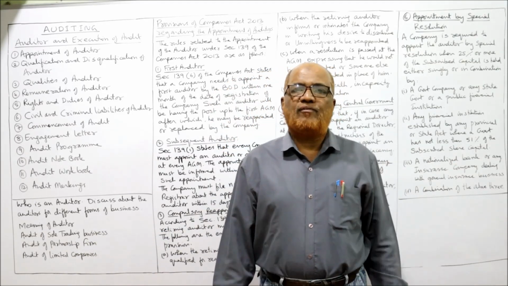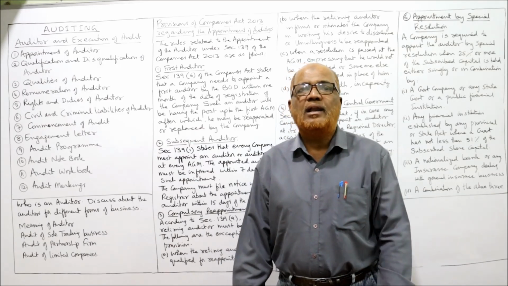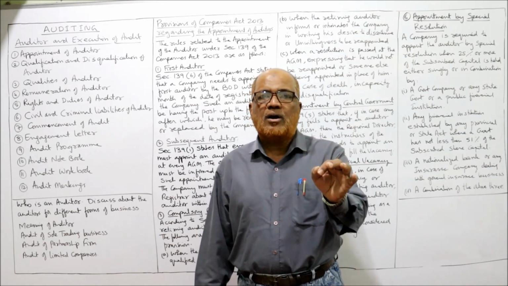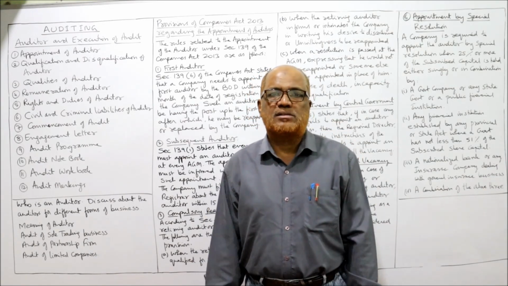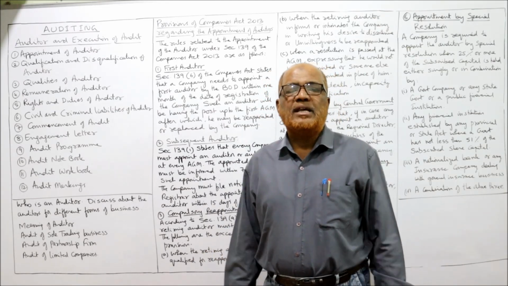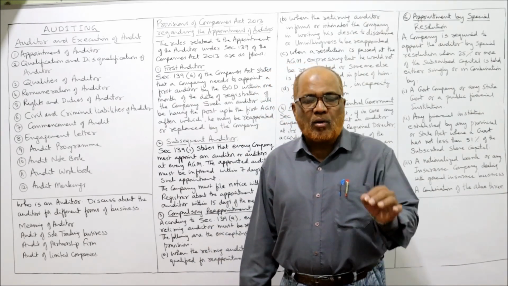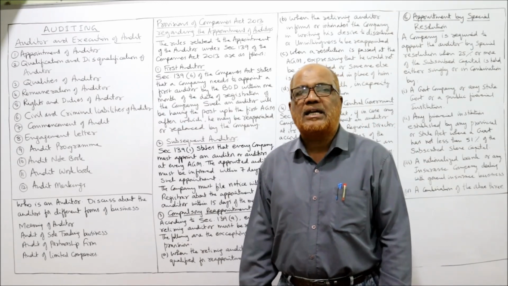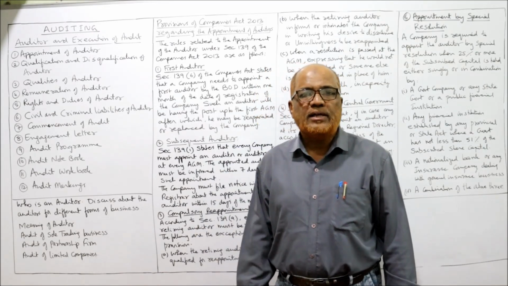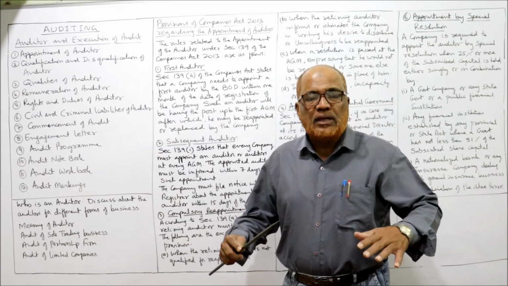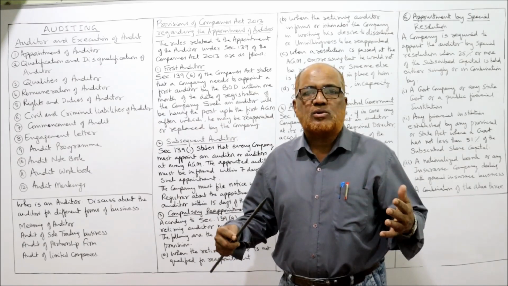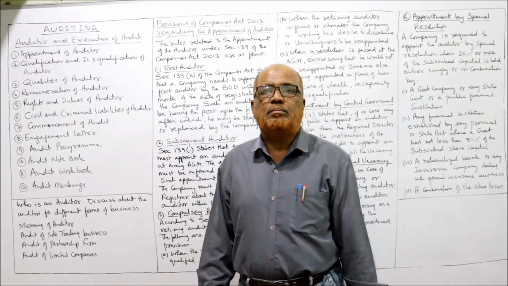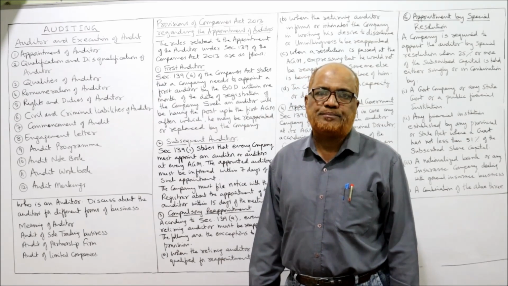The most popular form of business organization is the limited liability company or joint stock company. Statutorily, it is required to conduct an audit for companies. Here in India, we have the Companies Act 2013. According to the Companies Act 2013, every company must compulsorily get their accounts audited by auditors. The appointment of auditors, qualification, disqualification, qualities, rights and duties, all these things are specified by the Companies Act 2013.